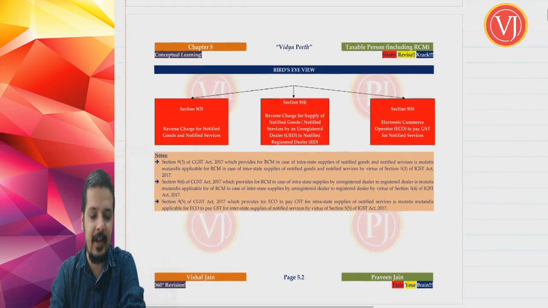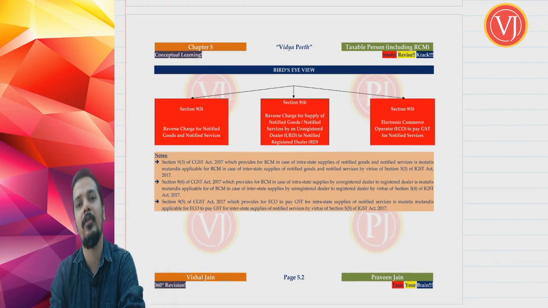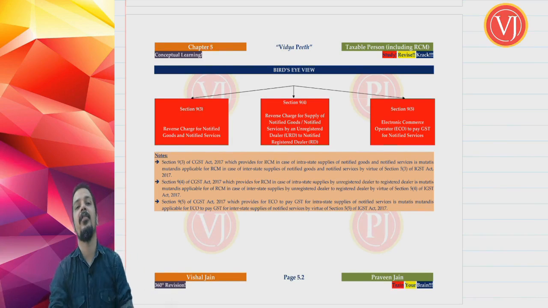Friends, the sections we will be concerned with are only three sections which belong to your levy itself: section 9.3, 9.4 and section 9.5. In levy we have discussed section 9.1, the base charging section, and section 9.2, which said that for the 5 notified petroleum products, the government, on recommendation of the GST Council, will tell a date. From that date those 5 notified products will come in.